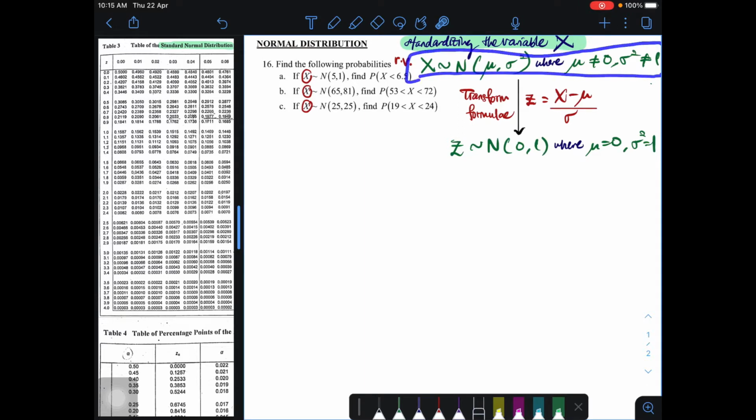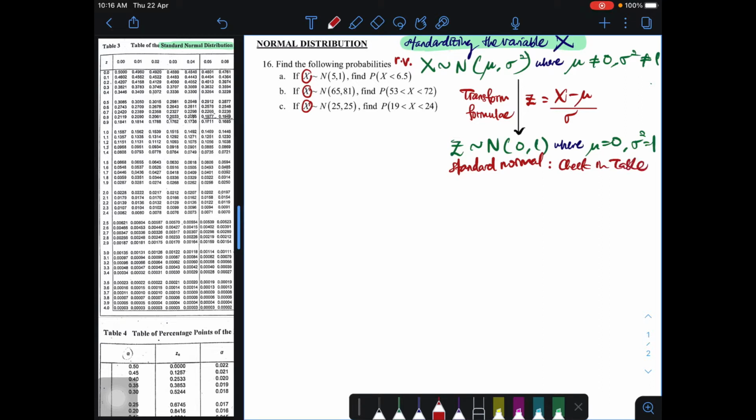This is not standard normal. Standard normal is here. This is what we call standard normal, and this is what we can check in the table, the value in the table, once we have standardized it. How do we standardize it, Miss? You have to use a formula which is z equals x minus mu divided by sigma. You have to use this formula in order to transform the variable x into the variable z.